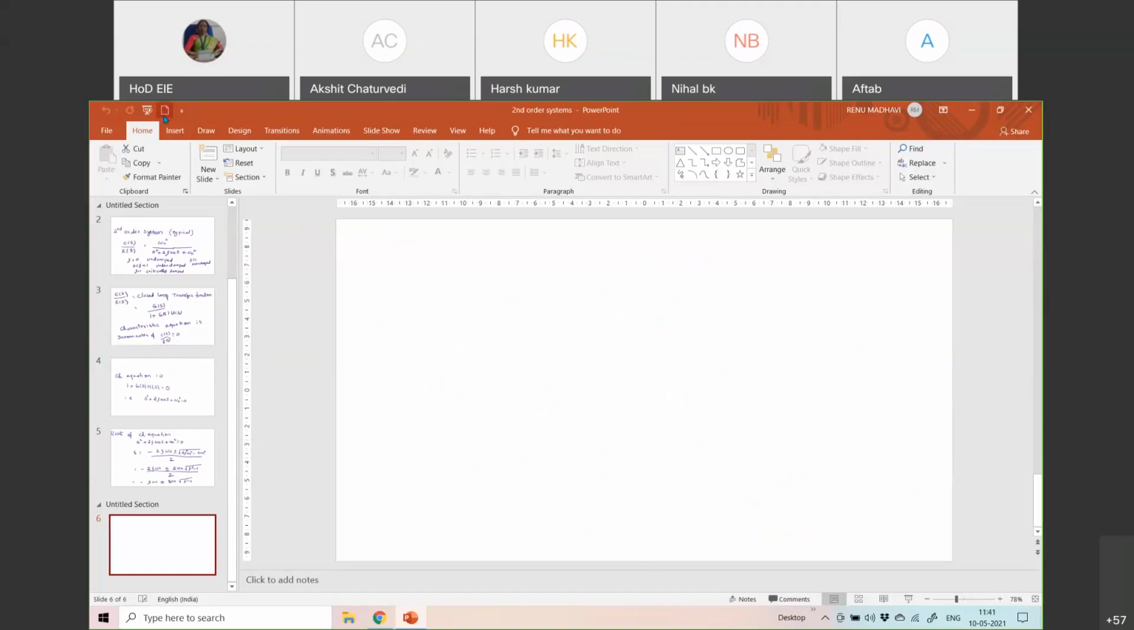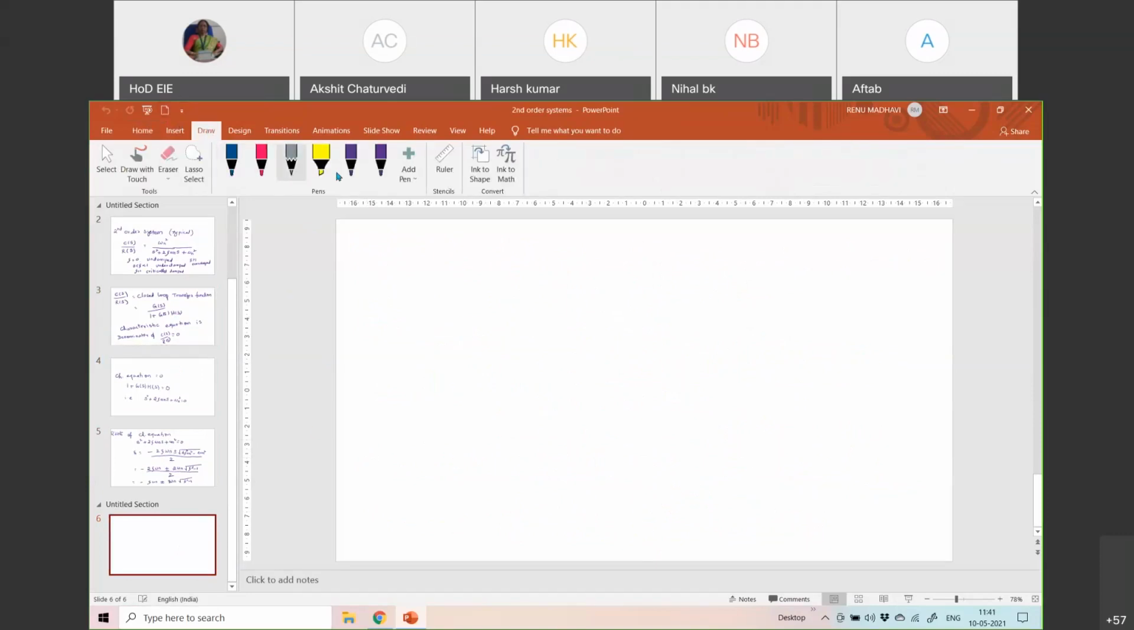Now, what we have to do is find out the roots of the equation for each of the cases. So when zeta is equal to 0, what are the roots? And when zeta is equal to 1, what are the roots? What is the nature of the roots that we have to find out?